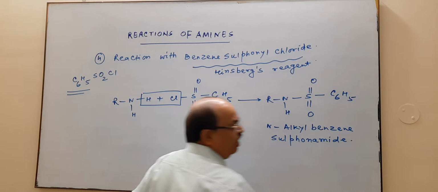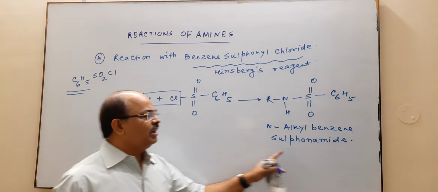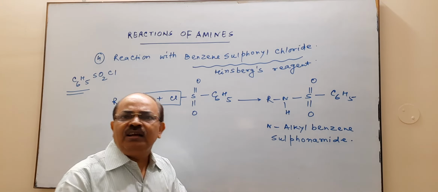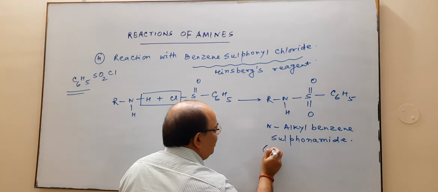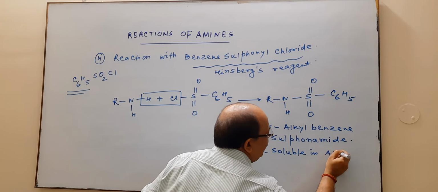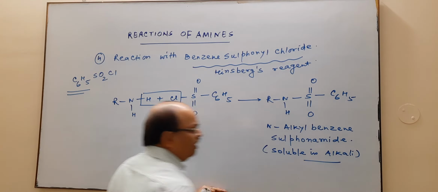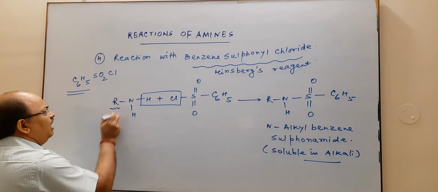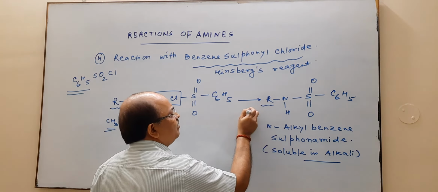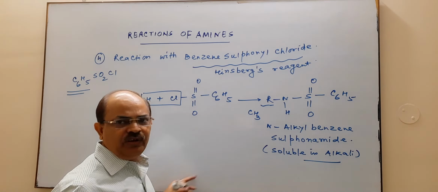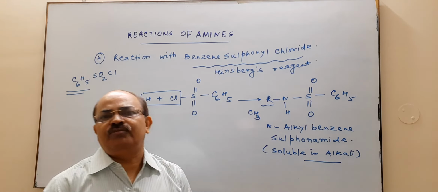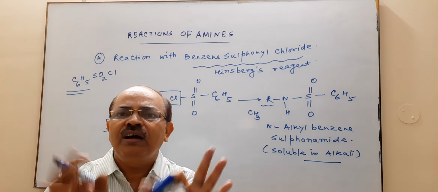Now this N-alkyl benzene sulfonamide, it is soluble in your alkali. Now suppose this R was your methyl, then here also you would write methyl instead of R, so its name would be N-methyl benzene sulfonamide, which is soluble in alkali.